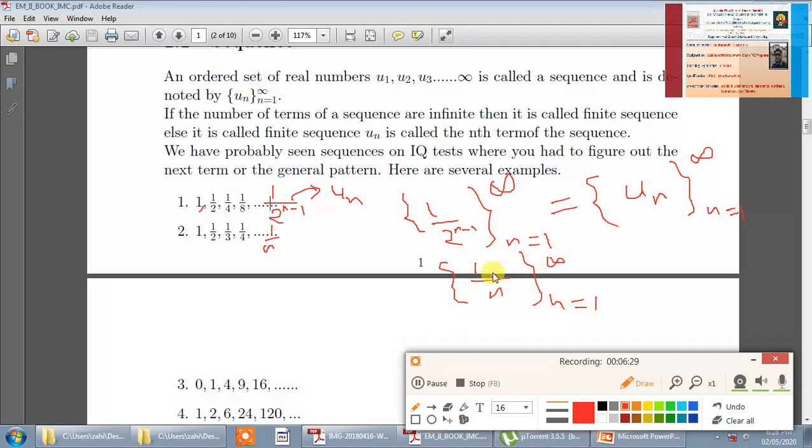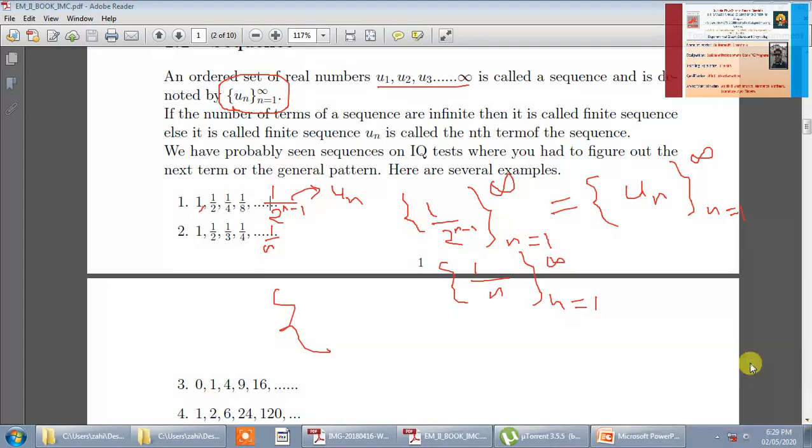So this is the style of writing a sequence. How to write a sequence? In a curly brace we write un, n from 1 to infinity. It is called a sequence. You go on putting n equal to 1, 2, 3; these are the actual terms, and this is the same terms in compact form. Here also we have infinite terms, here also we have infinite terms. These are actual terms, and this is a compact form of those terms. So the skill here will be recognizing your nth term. Let us have the next sequence now.